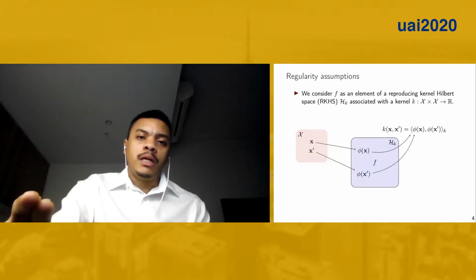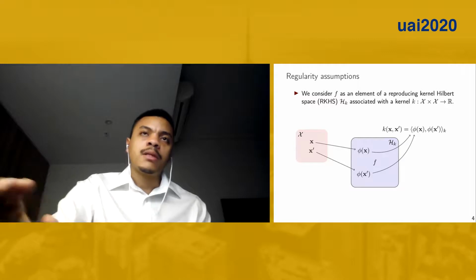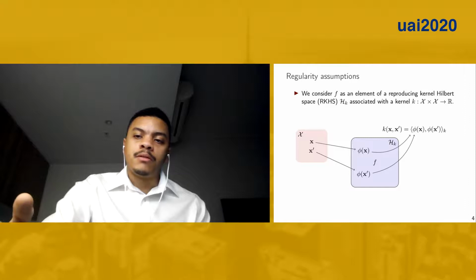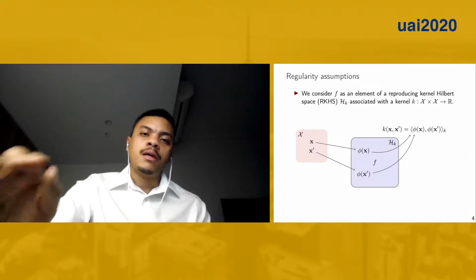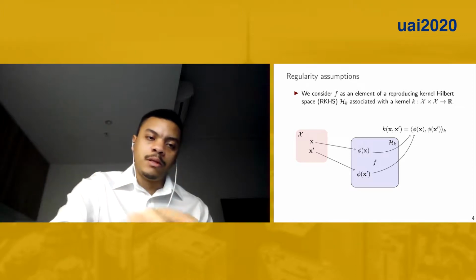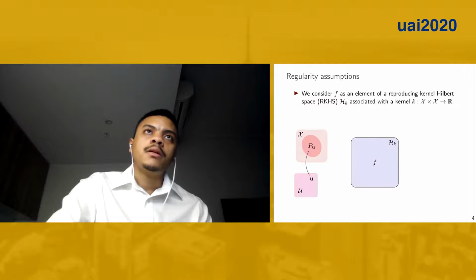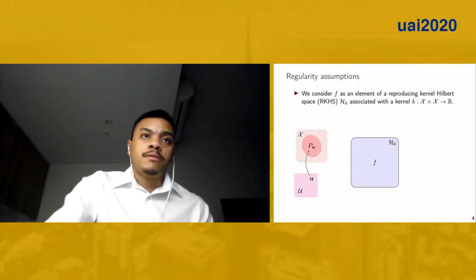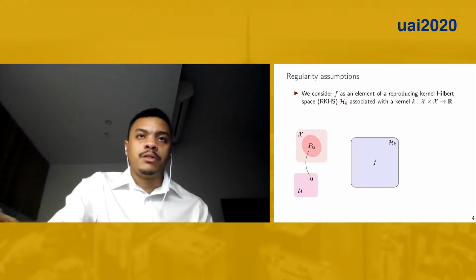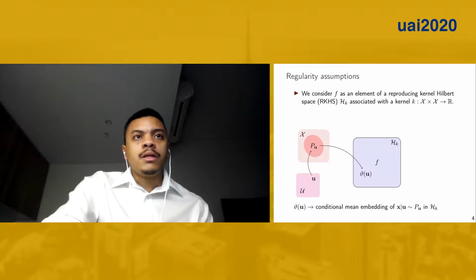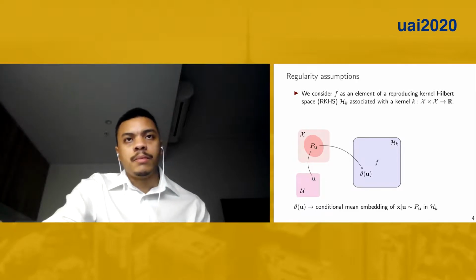Similarly, if you take two inputs and pick their feature maps, and then we make the inner product between these two features, you get the kernel between the inputs that are represented by these features. Now, if instead of individual points you have a distribution over states, which in our case is the conditional distribution of states given control, you can also map the distribution to the Hilbert space.